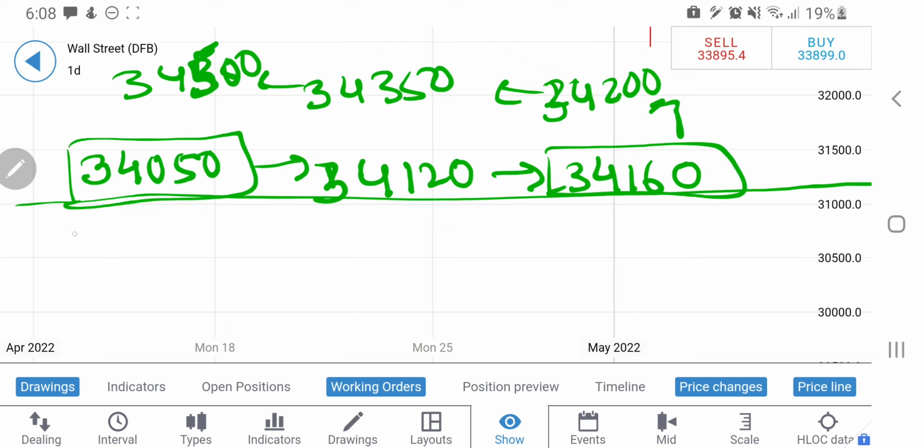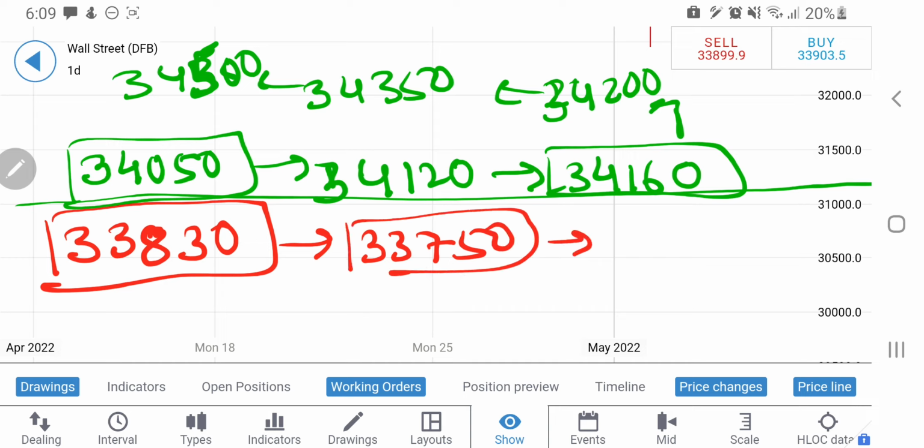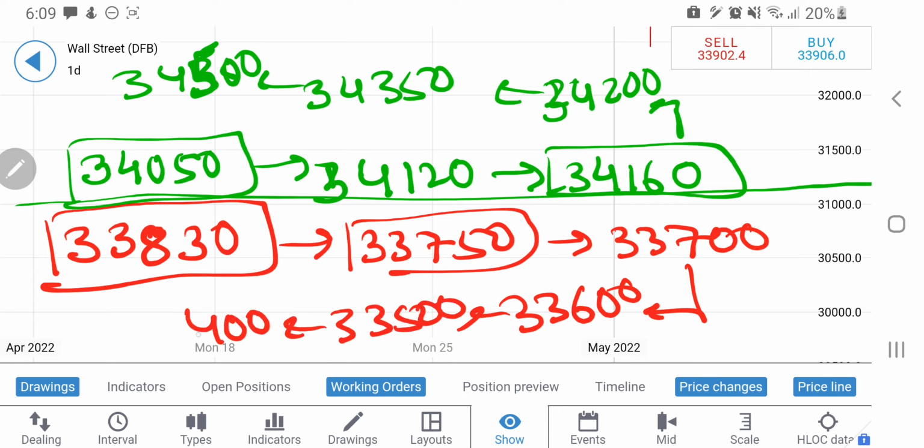At the same time, if you see it trading below 33,830, you can go short here. Almost 200 points we are keeping aside, because these are wild volatile days. If you see it below 33,830, you can go short for 33,750, and once it breaks 33,750, my next target, though very wide, is towards first support at 33,700, then it will play only in 100s: 33,600, 33,500, 33,400 and 33,300. Till here it can drop.